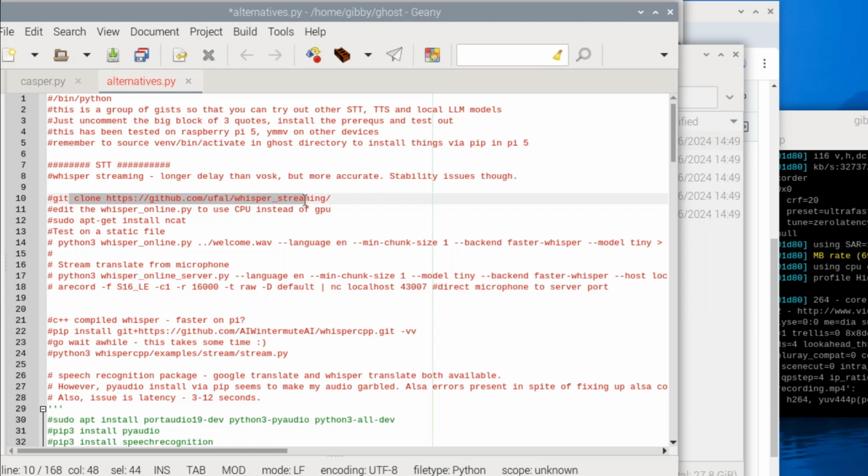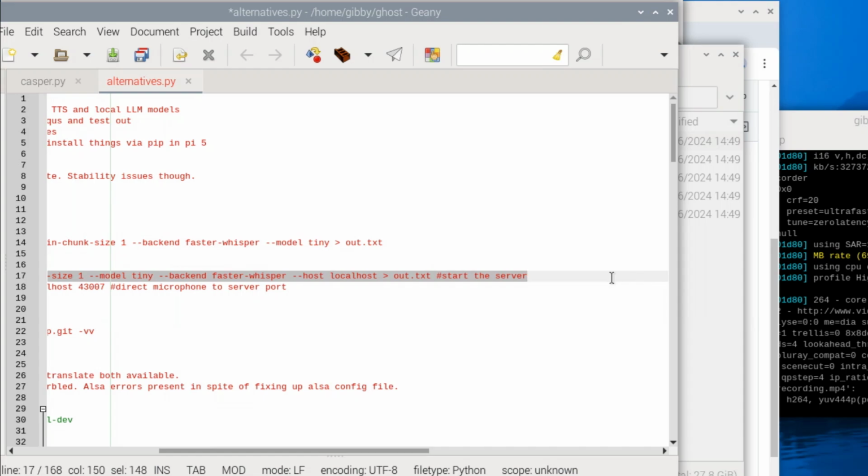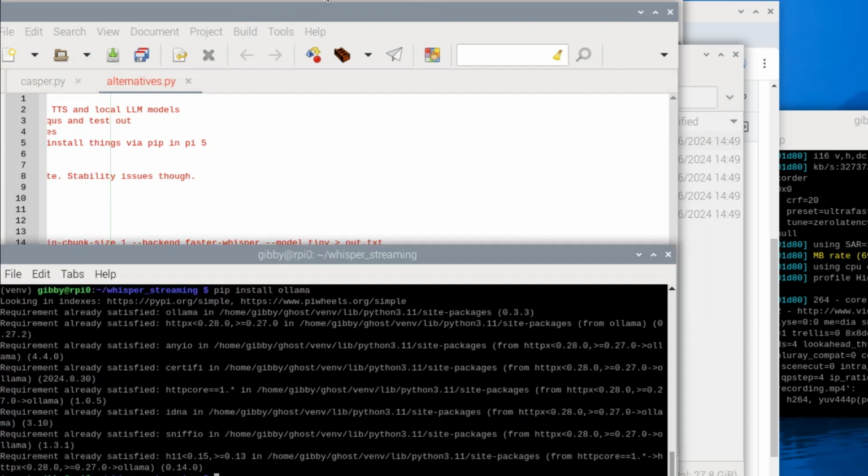The way that you read this is: clone this repository, then edit whisper.py so that it uses CPU instead of GPU, and then install ncat. And the way that we actually run this, you could first test it on a static file. I'm not going to do that. This takes a WAV file and turns it into a text file. Instead, we're going to stream it. So this is the block of code that you're going to run. This will actually start outputting things.